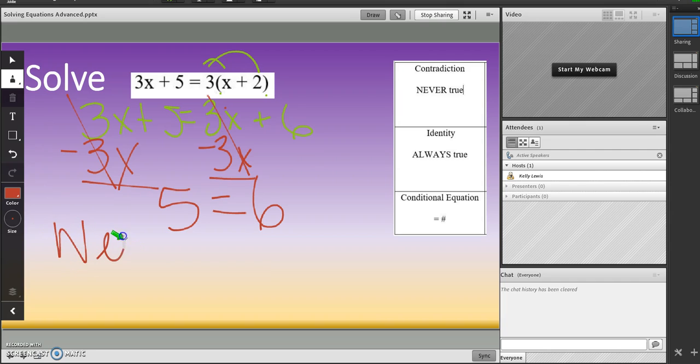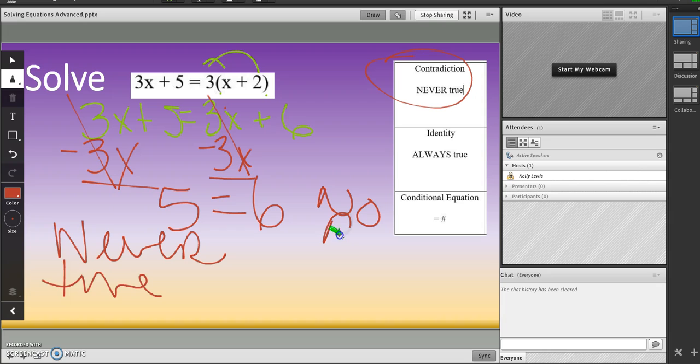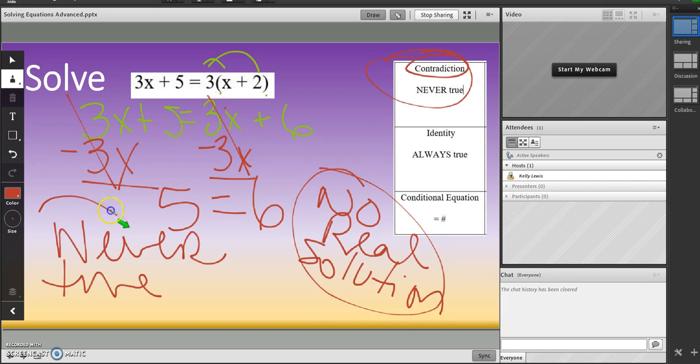This is never true. Okay, so it is a contradiction, and so you would write no real solution. Or depending on if it asked you to pick contradiction, identity, or conditional, or if it asked you to say it's always, never true. So it's one of those. It's either contradiction, no real solution, never true. Those all mean the same thing.